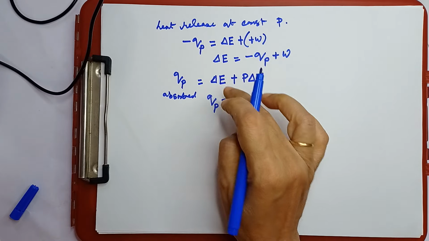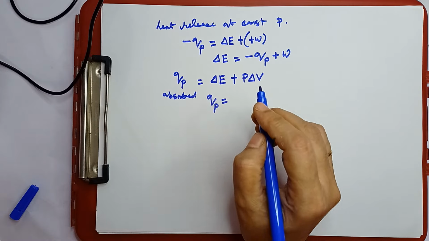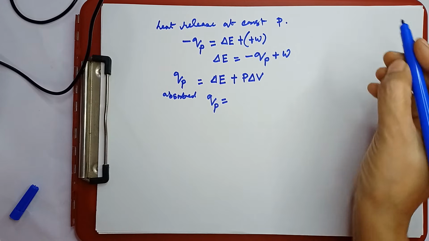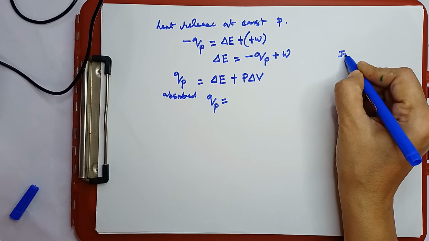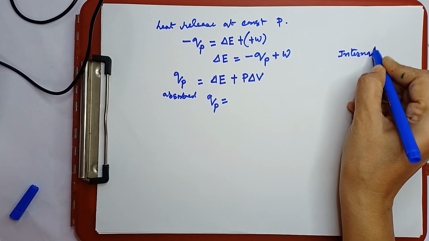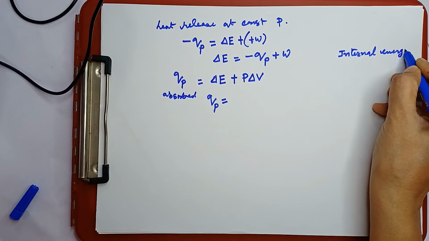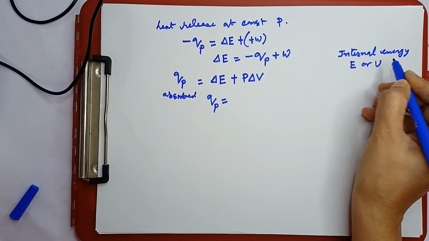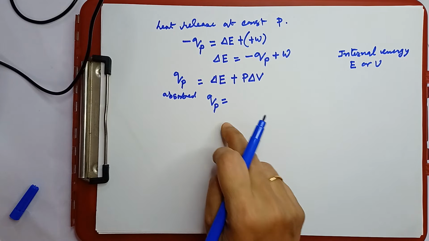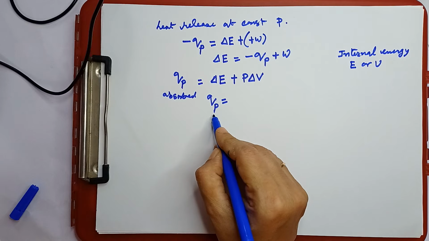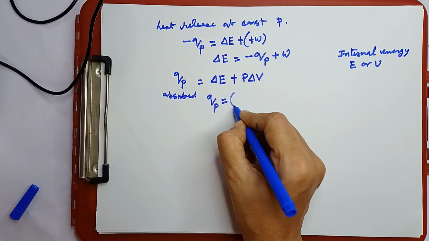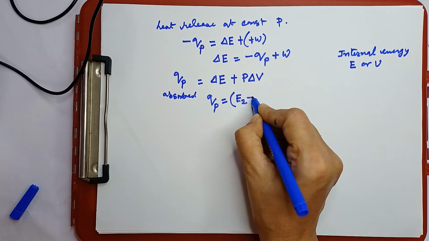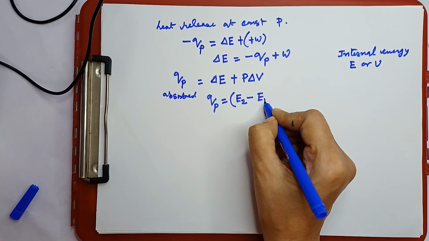QP is equal to delta E, the change in the internal energy. Here, I am representing internal energy by E. In some books, you will find that internal energy can be represented either by E or by U. Okay, here I have taken E. So, this heat absorbed at constant pressure, change in internal energy, that means final state internal energy minus initial state internal energy.